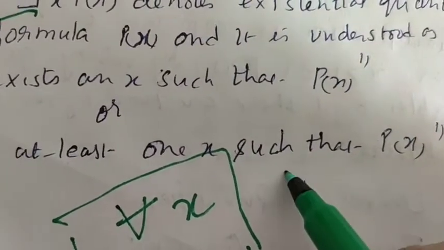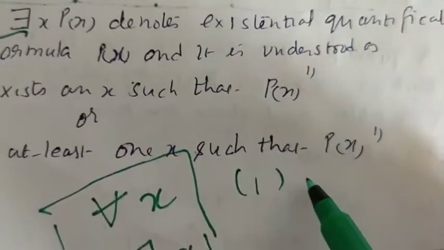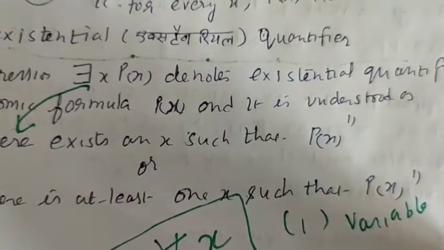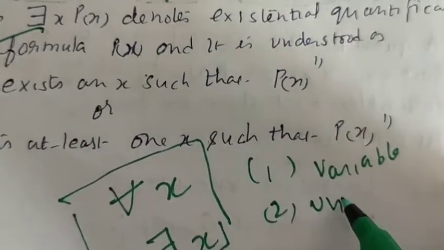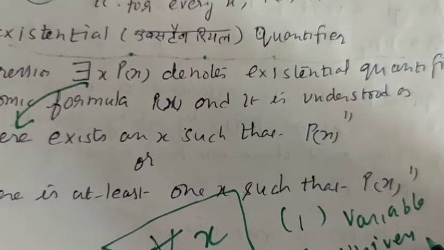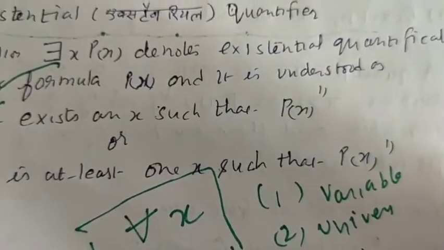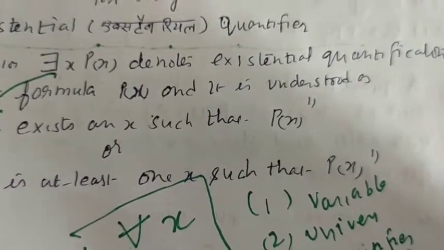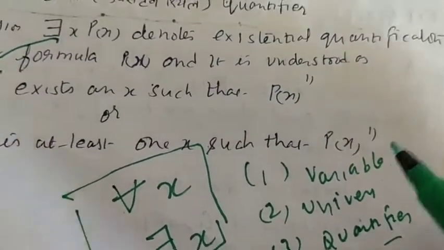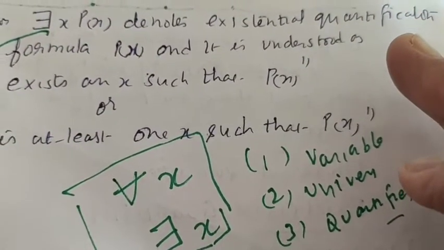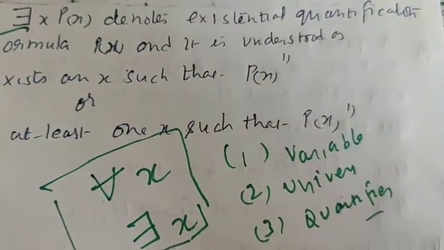First thing, you should be clear of variable. Second, universe, or third is quantifier. These three things should be clear while making any predicate logic. So in the next lecture I will discuss some syntax of predicate logic.